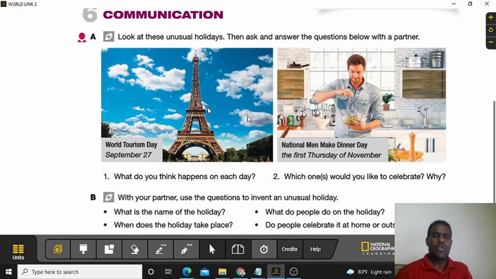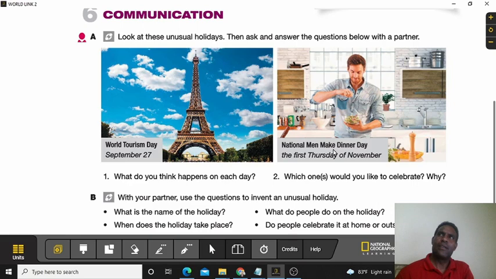And the word of tourism, you can start thinking about it. What do you think that is the word of tourism? Or what do you think that is the National Men Make Dinner Day? That is a special day. Could be. Is it? We don't know.